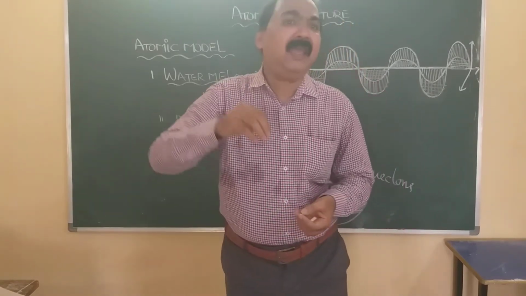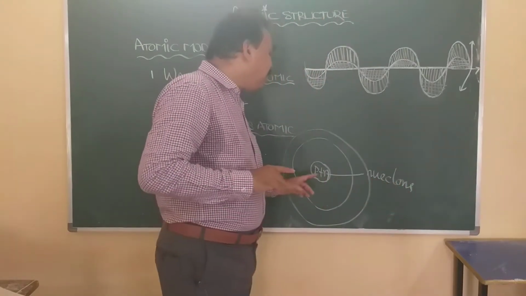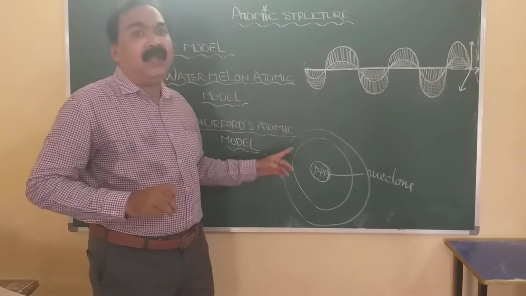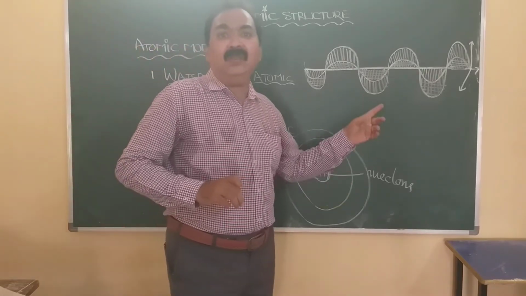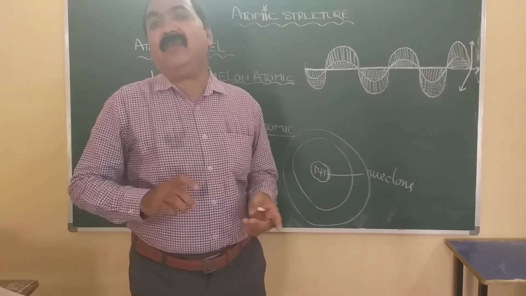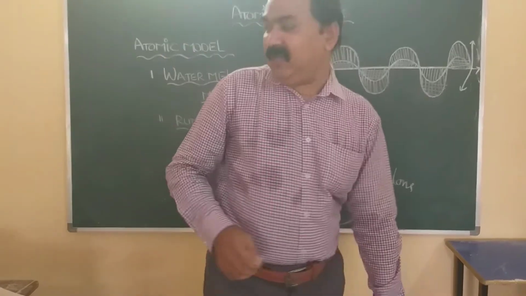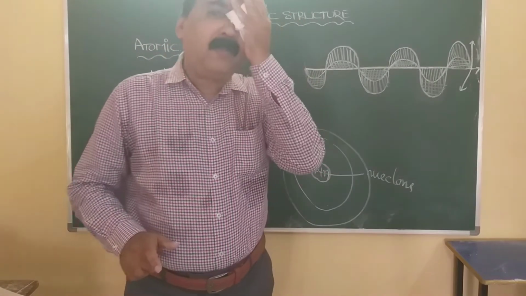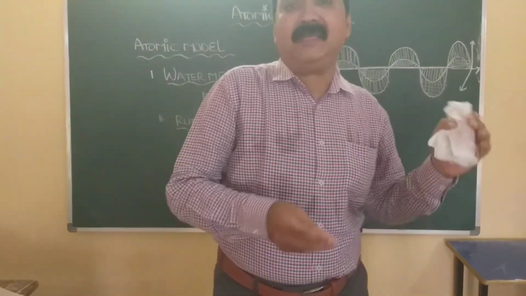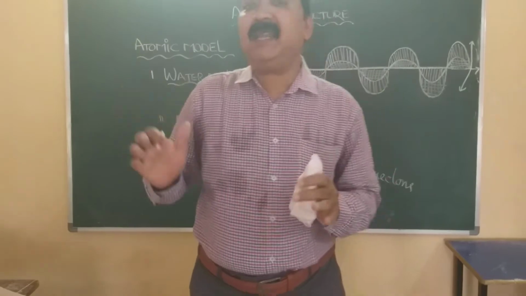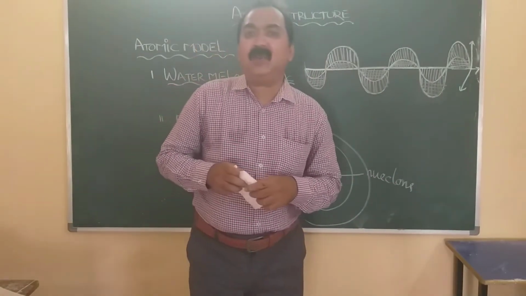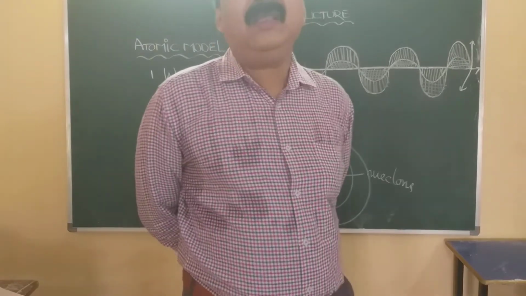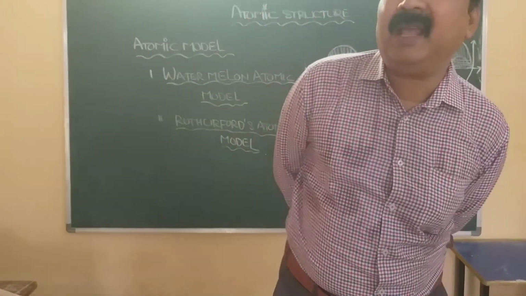Similarly here, there is an electrostatic force of attraction present between the nucleus and the electrons. Due to that, electrons are revolving around the nucleus like the planets are revolving around the sun. So this atomic model was known as the planetary atomic model because it was compared with the planets and the sun. So this is what we learned in 9th class.